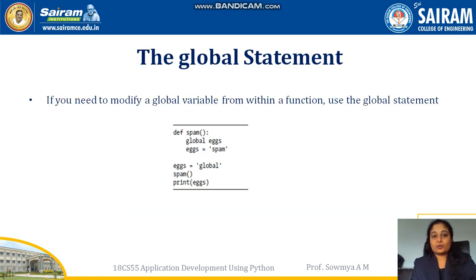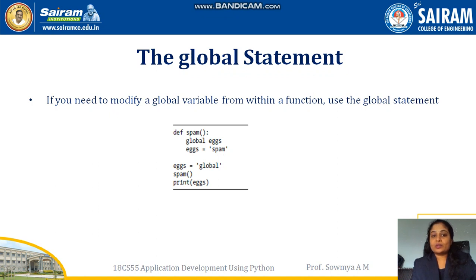Next one is the global statement. So if you need to modify any global variables from within a function, use the global statement. So what happens here? You have x global, so spam prints x. In the function spam, global x is used, meaning you are using the global value called x, and that x value is replaced with spam.